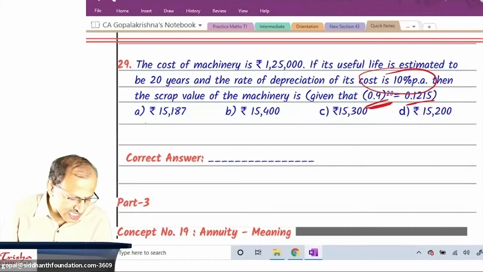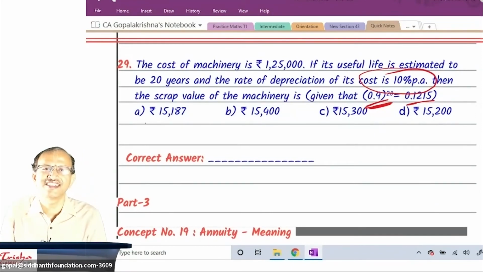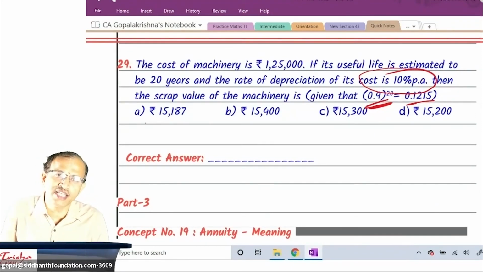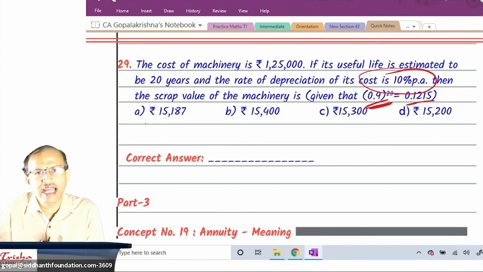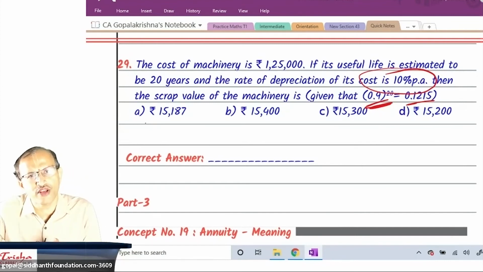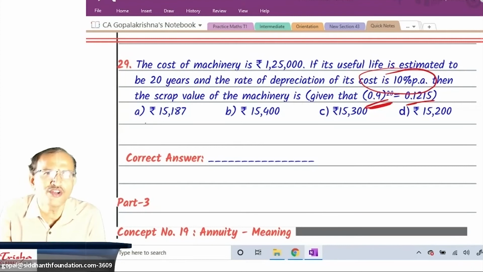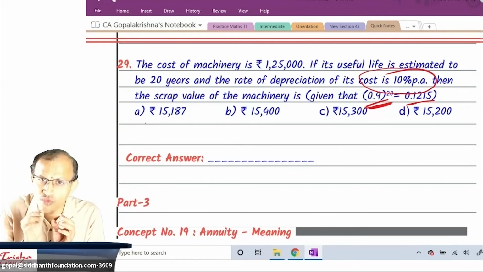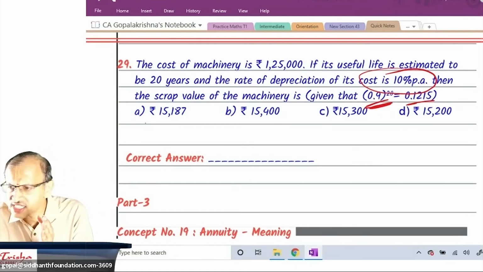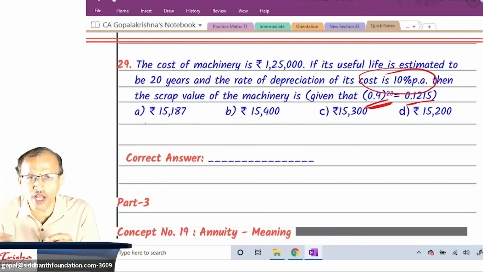Students, in this case, how do you decide the scrap value? It is always the value after its lifetime. Can you guess? Now you have purchased a machinery. 8-year end, what value a Gujri fellow or scrap fellow will give you? We don't know. What you should do is, after its lifetime, you will get book value in the formula.